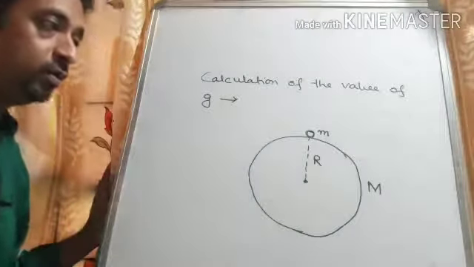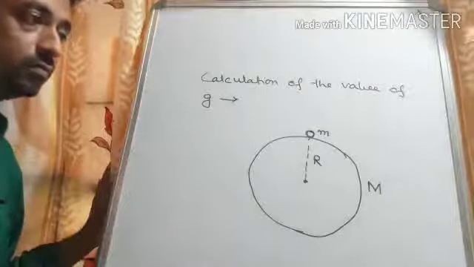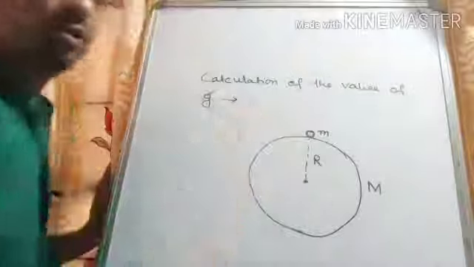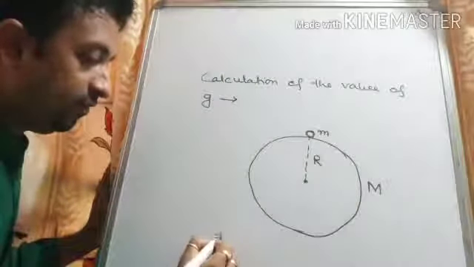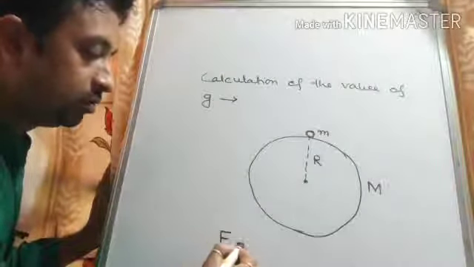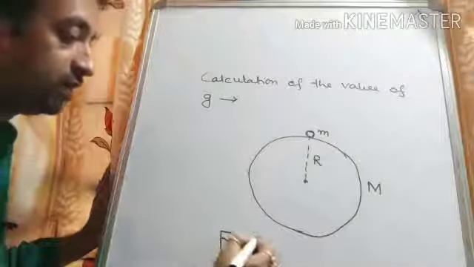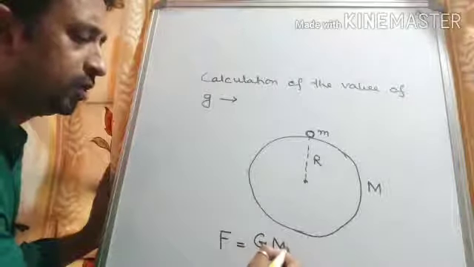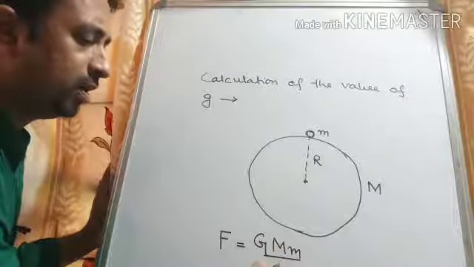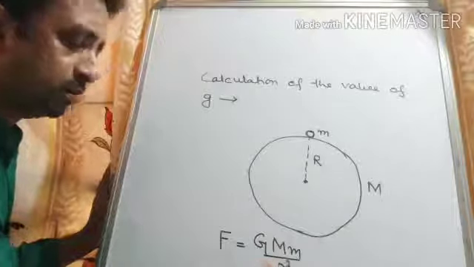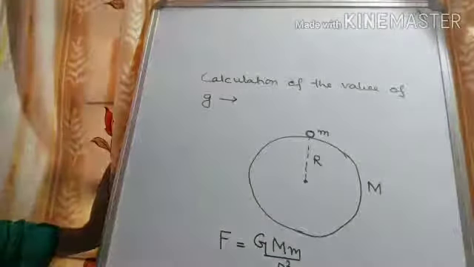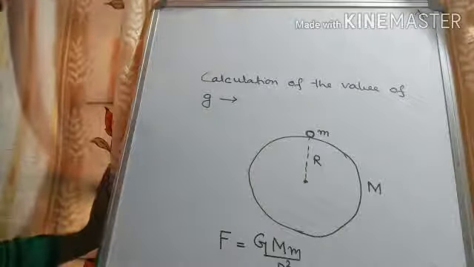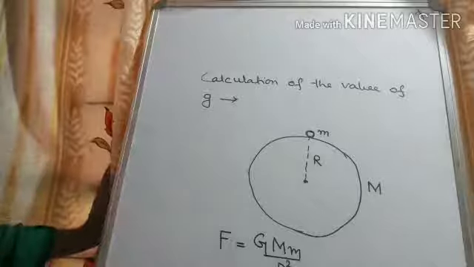Fine. So what is the force of attraction acting between the earth and this object? So F will be equal to, according to the universal law of gravitation, F is equal to G capital M small m by r square.